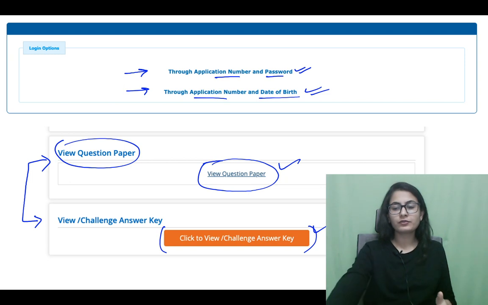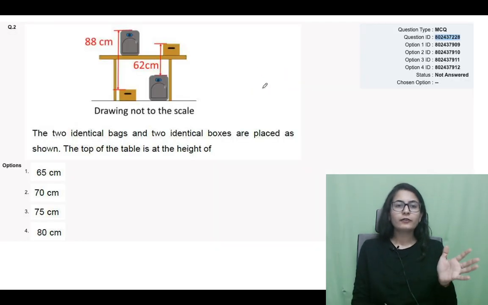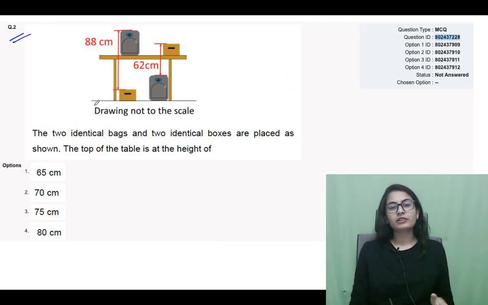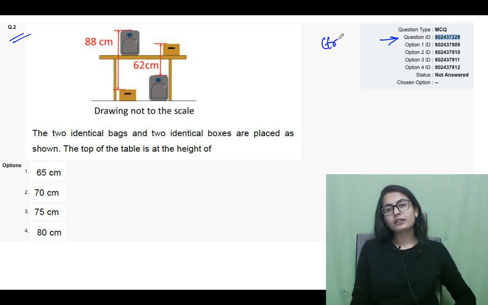So how are you going to see the questions? Very simple. For example, I have taken a random question over here, and first of all you see a question ID. Select the question ID and copy it.